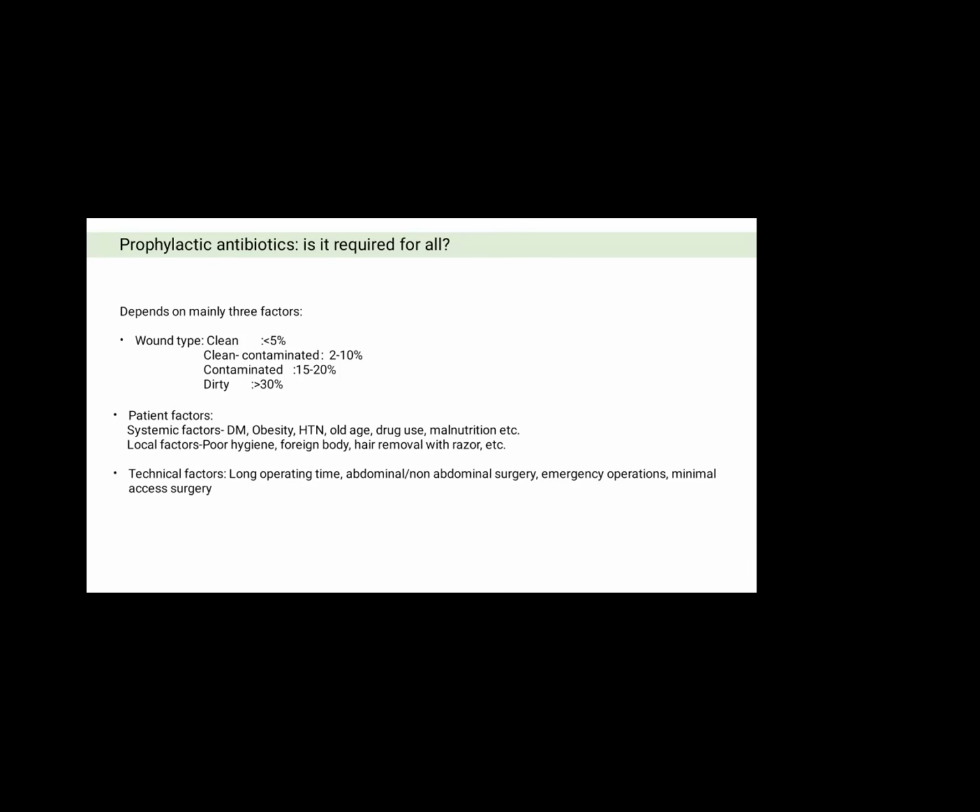The second factor is the patient factors. There are systemic factors, with patients having comorbidities like diabetes, obesity, old age, malnutrition, steroid use, etc. Local factors: if the patient has poor hygiene or there is hair removal with a razor, or foreign bodies present in the patient's body, and so on. And finally, the technical factors: long operating time, abdominal versus non-abdominal surgery, emergency surgeries, minimal access surgeries, etc.